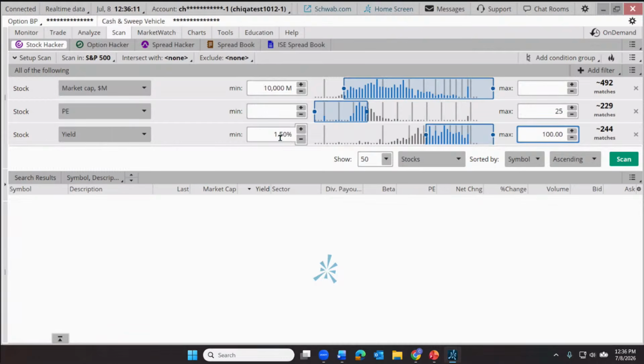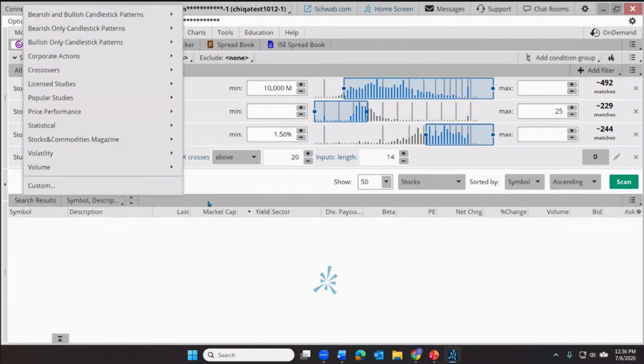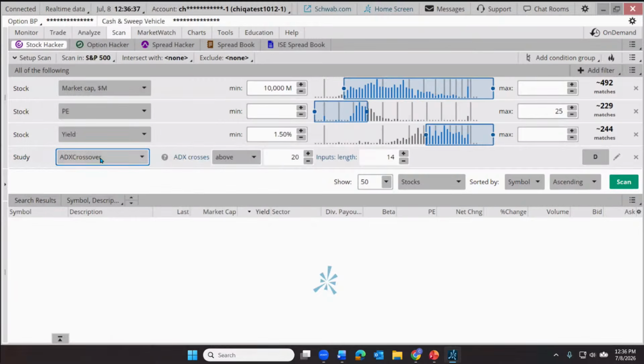But now let's search the news for S&P $10 billion companies with a PE below 25 and yield over 1.5%. Let's look at the news. Here's how you scan the news on Thinkorswim. Go up here to where it says Add Filter, and I'm going to add a study filter. Specifically, let's click on the little menu right here, which starts alphabetically at the top, ADX crossover.